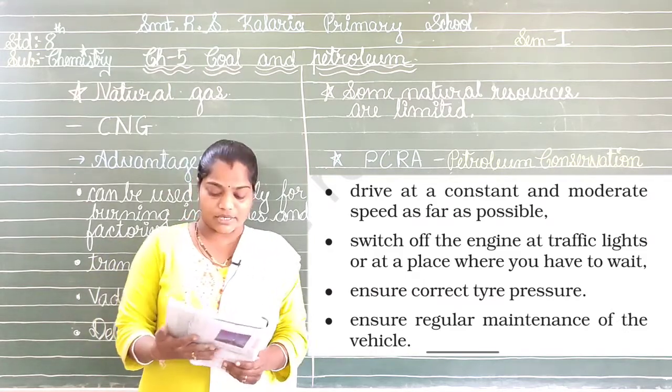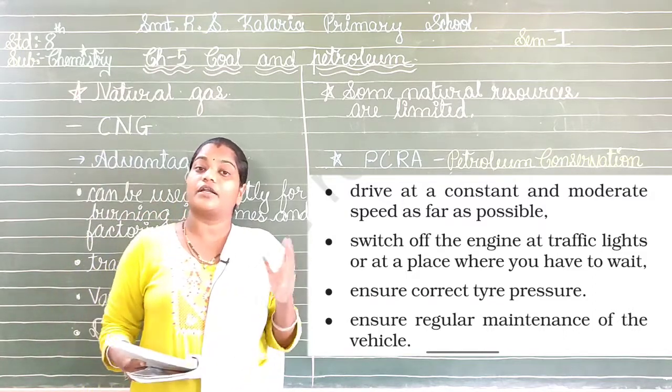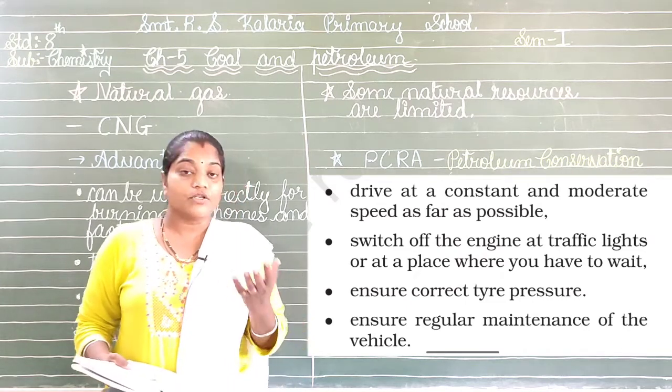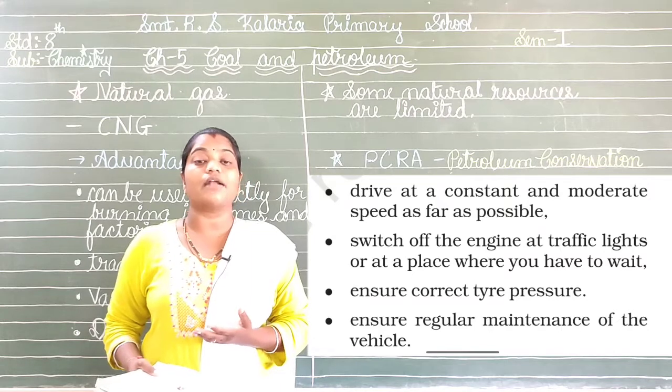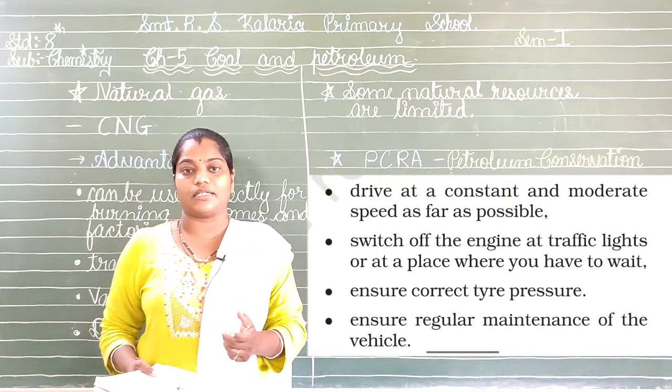The second point suggests: switch off the engine at the traffic lights or at a place where you have to wait. If we are aware that a train will be arriving and we have to wait for a long time, we need to switch off our vehicles. Why?